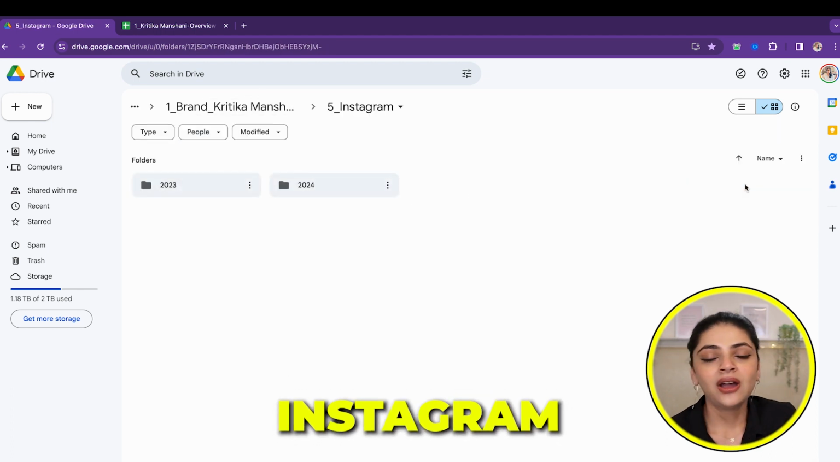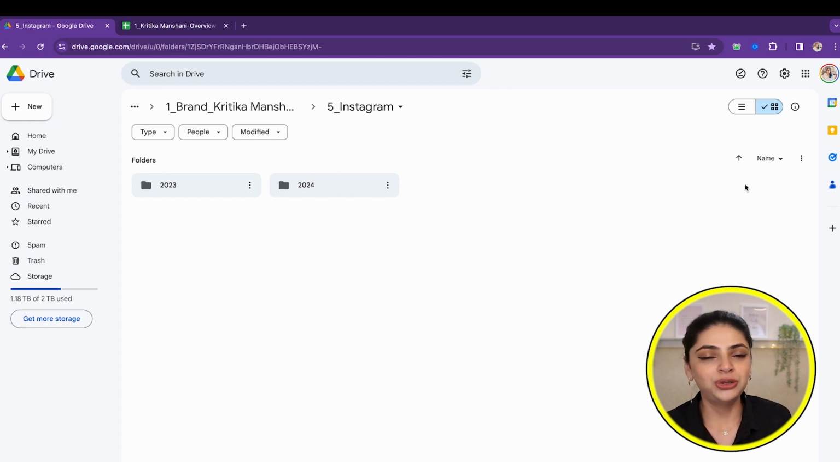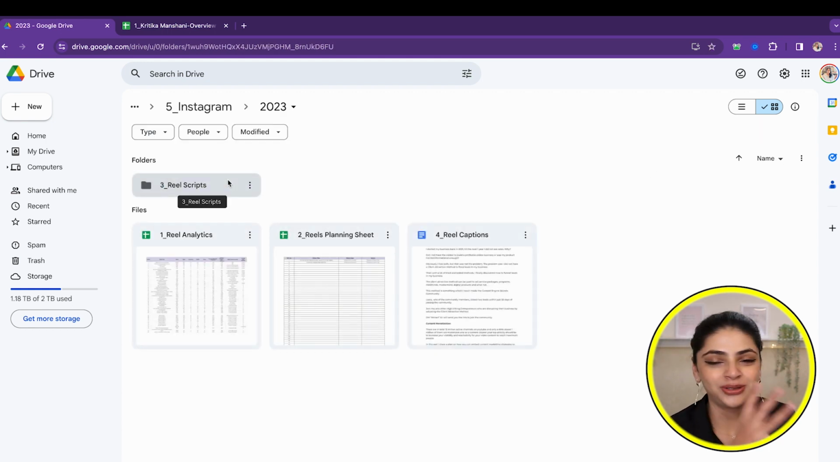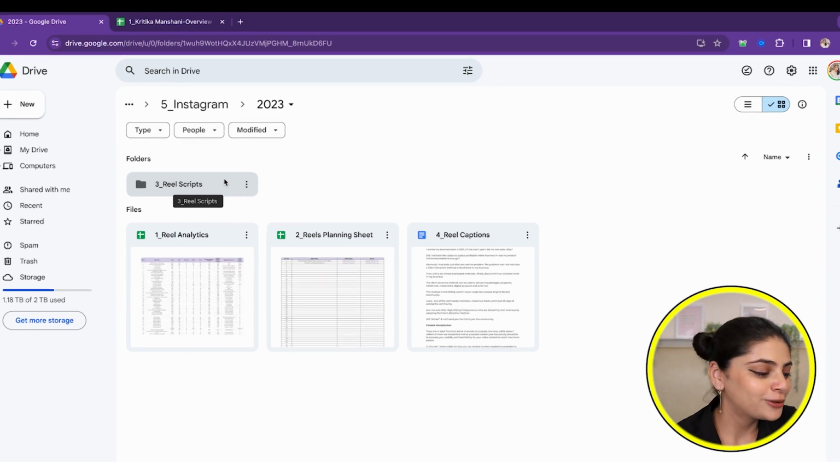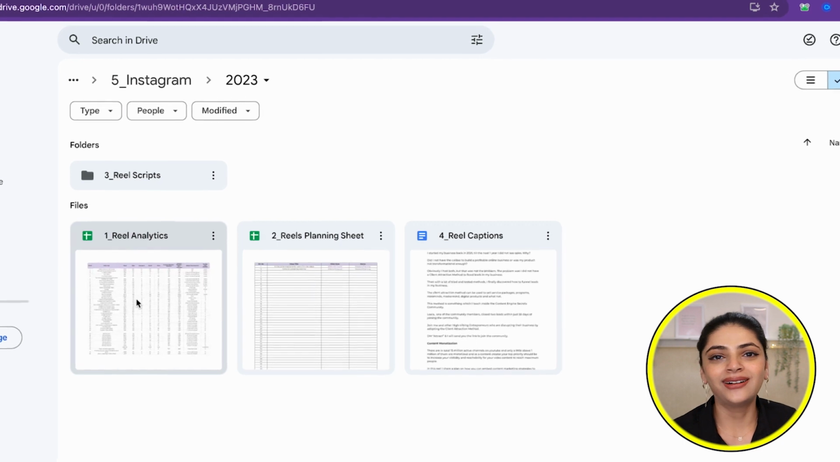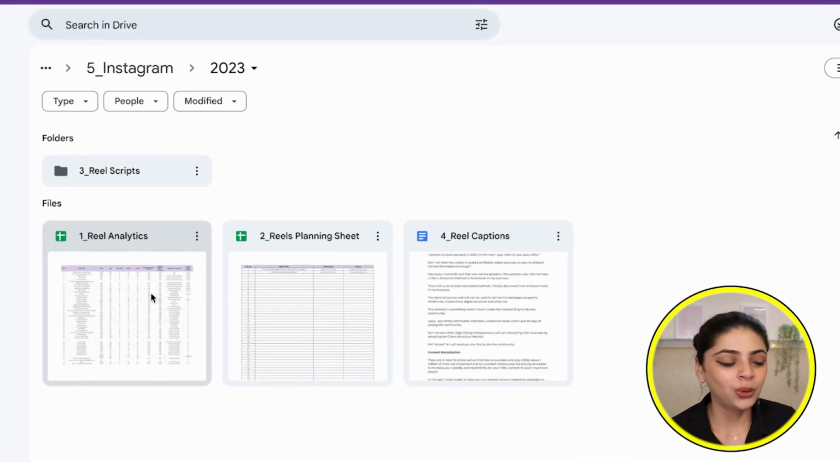Basically the same way I have organized my YouTube content, the Instagram content is also divided in a similar way. Let's go and see inside 2023, because 2024 is something which is new. So again, 2 Excel sheets and 1 Google document and 1 Google folder.